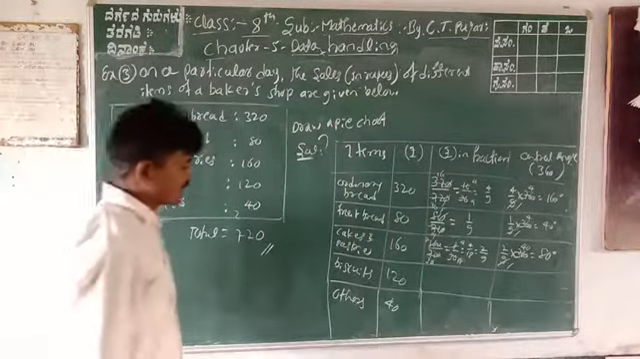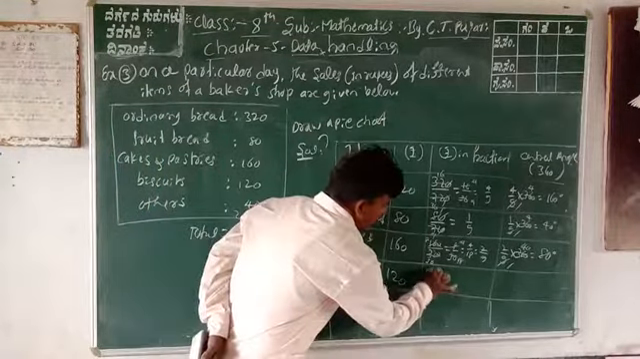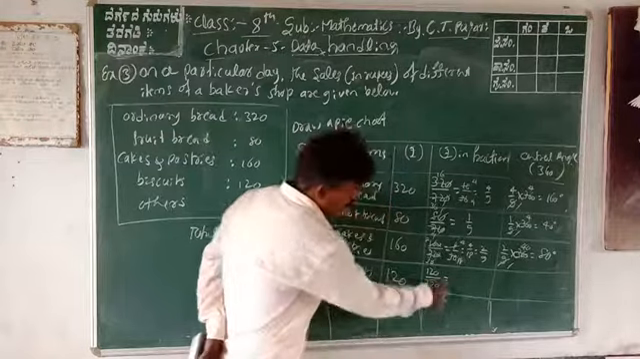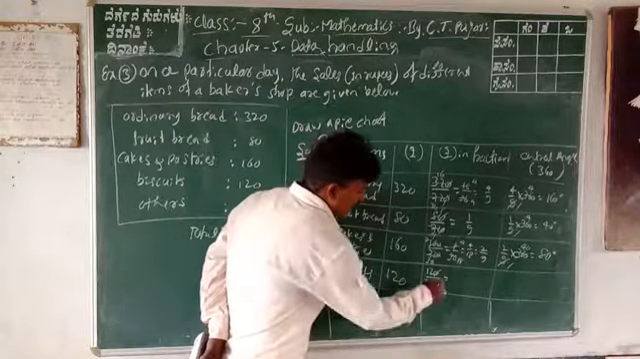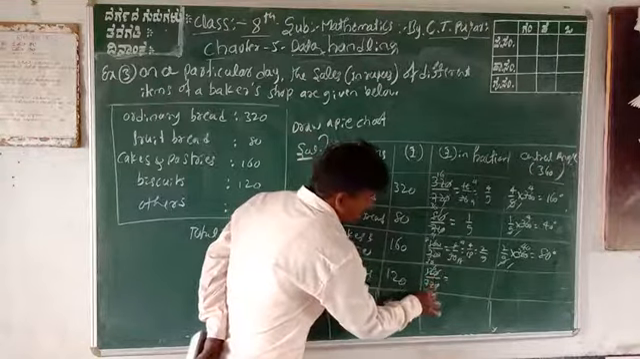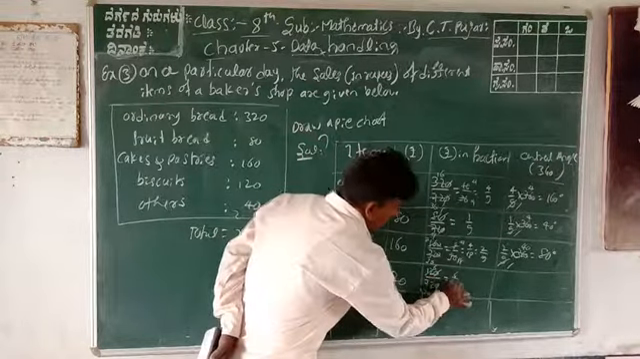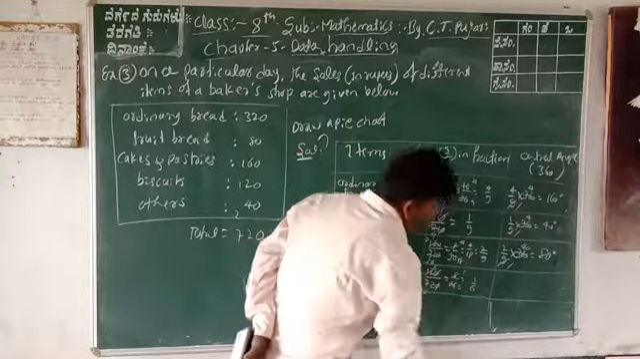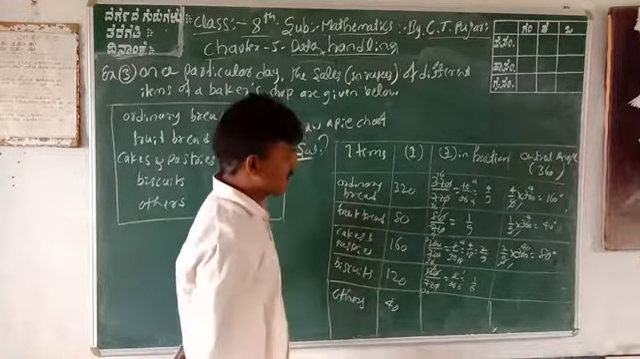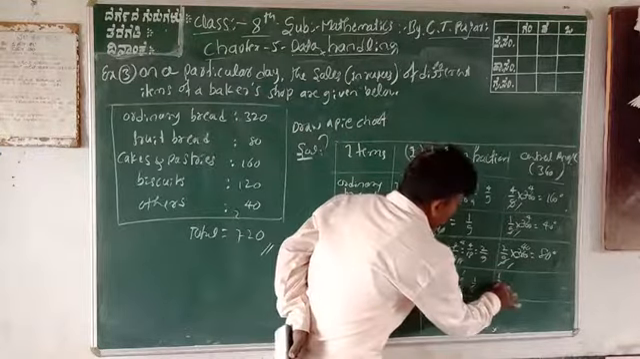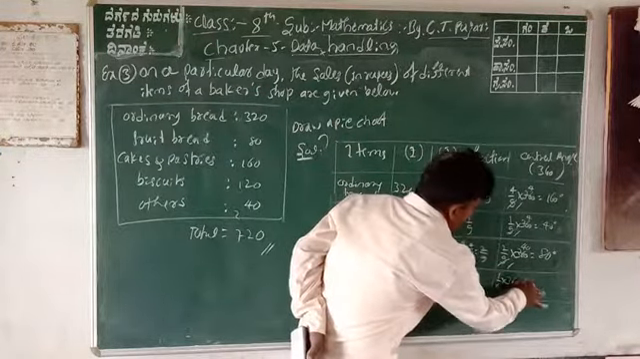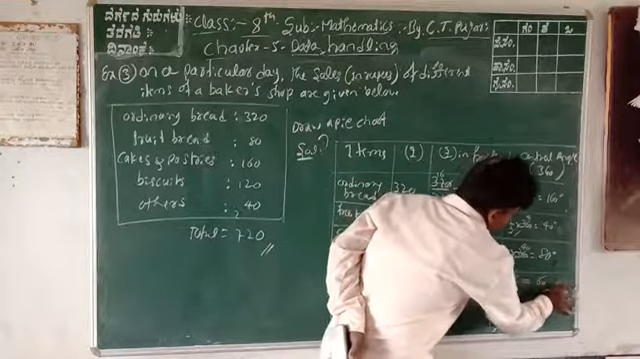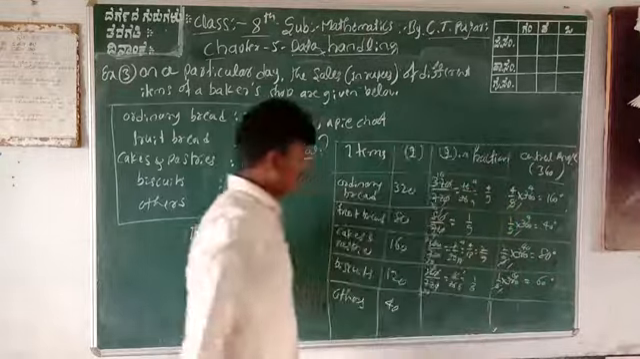120 rupees. 120 divided by 720, 1 zero cancels. 12 by 72, then 6 by 36, which is equal to 1 by 6. 1 by 6 is the fraction. You can write it in degrees. 1 by 6 into 360 degrees is equal to 6 sixes are 36, therefore 60 degrees. What about the last one?